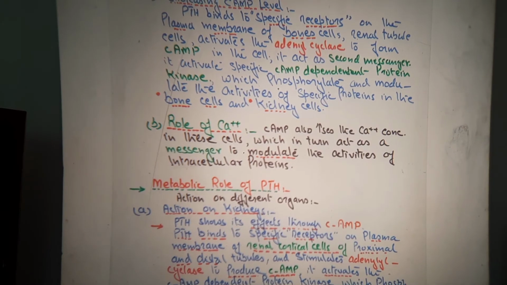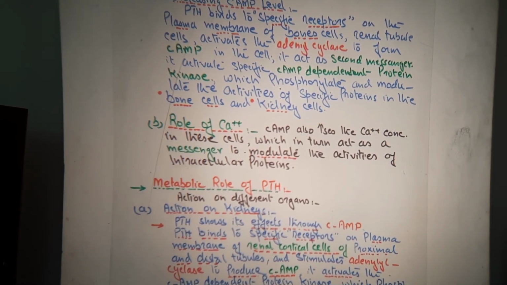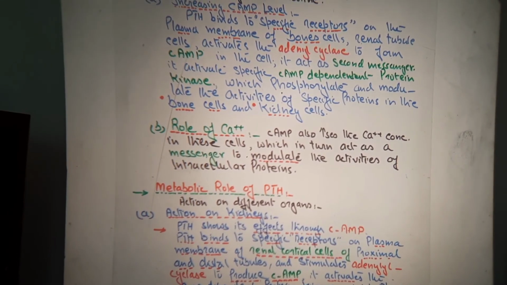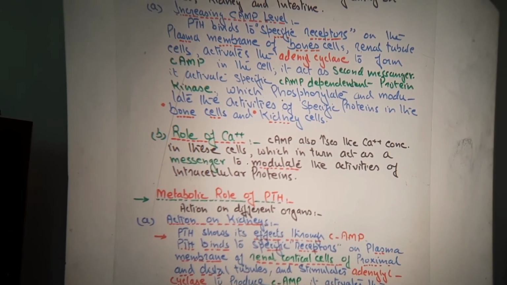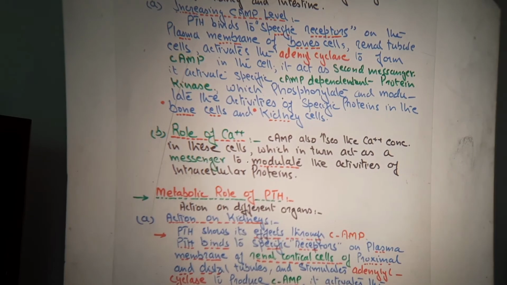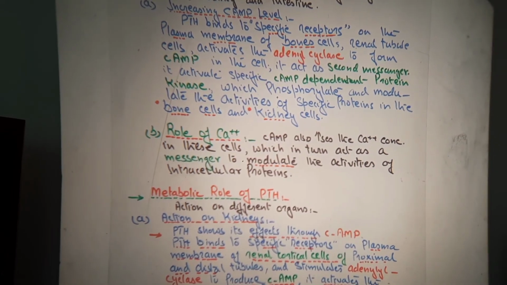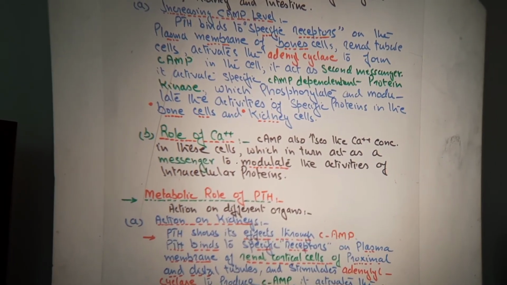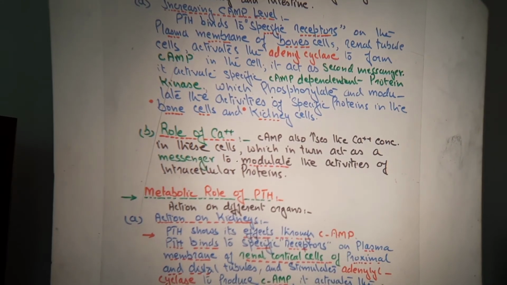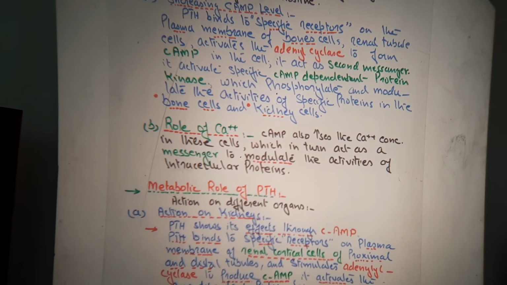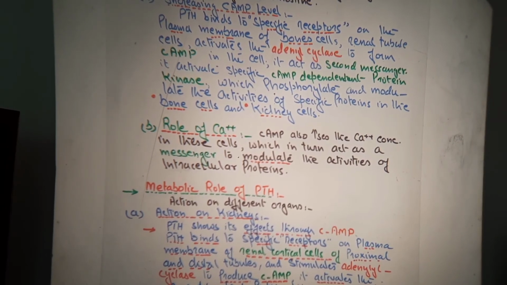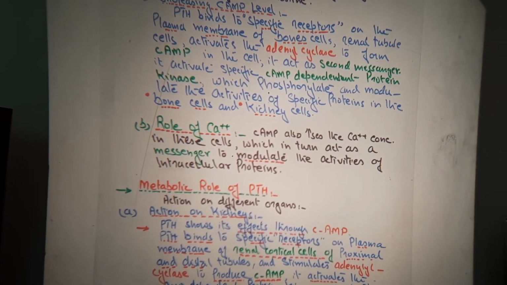So that was the mechanism of action of parathyroid hormone. We can say that parathyroid hormone shows its effects by cyclic AMP and by the calcium ions. These two components are responsible for the mechanism of action of the parathyroid hormone, right?